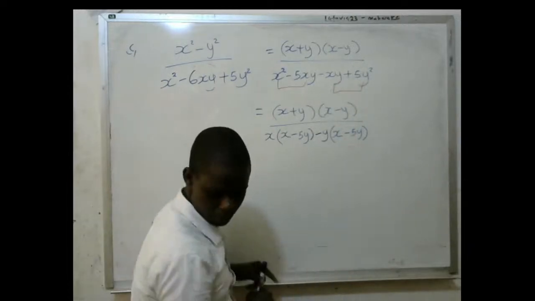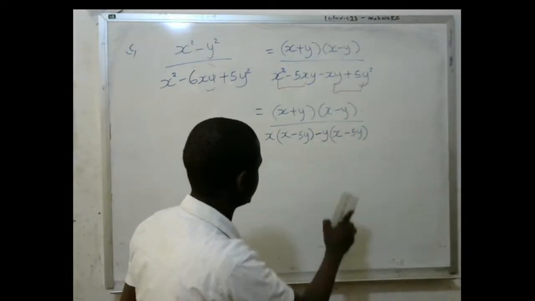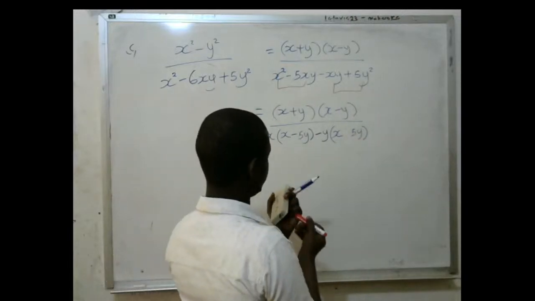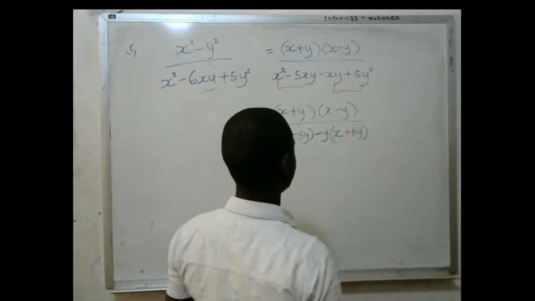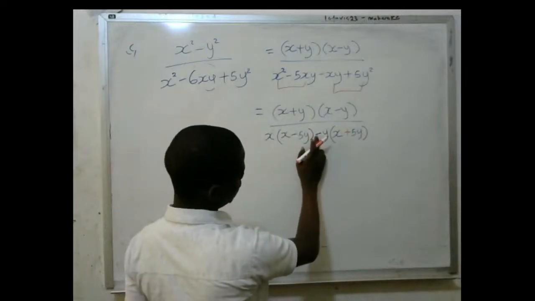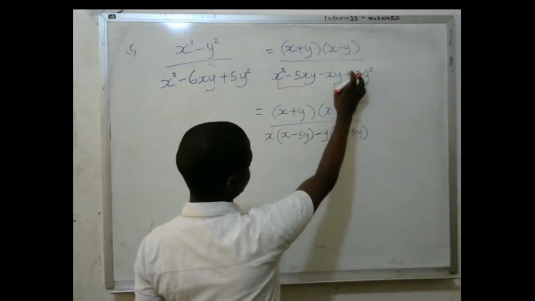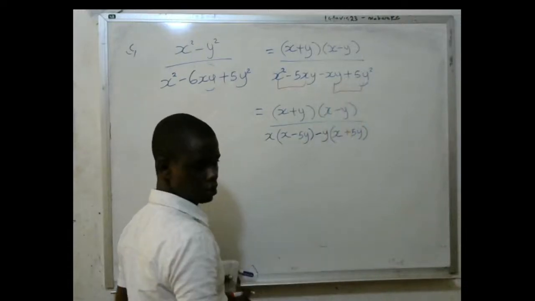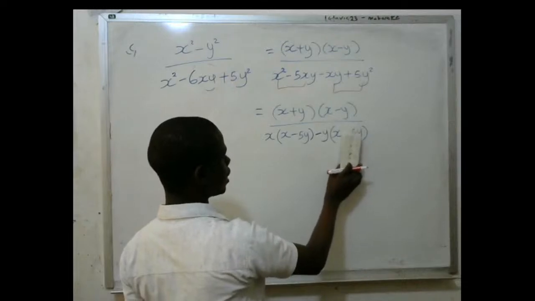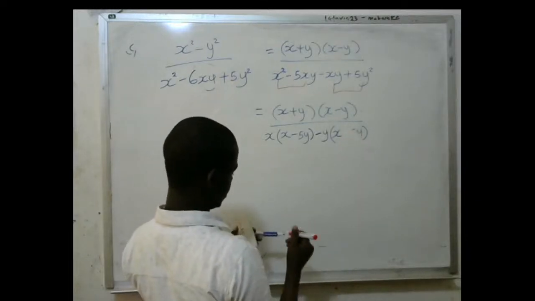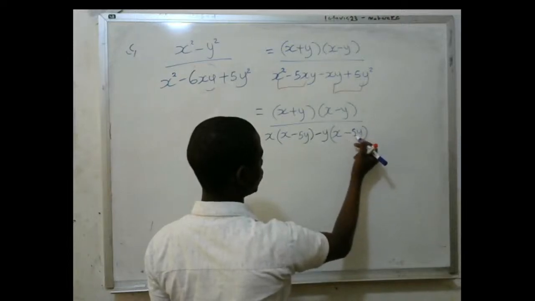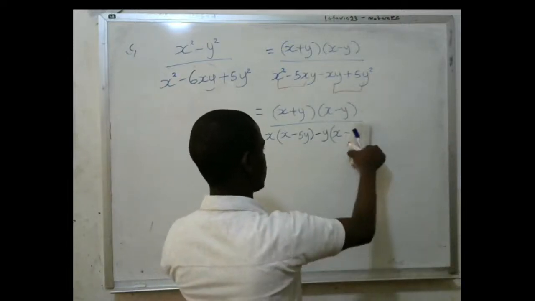Because if I put a positive sign, multiplying this negative times positive, the answer here must be negative, which is not the case. The answer here is positive. So I'll put a sign so that when I multiply them, I go back to what is on the other side.